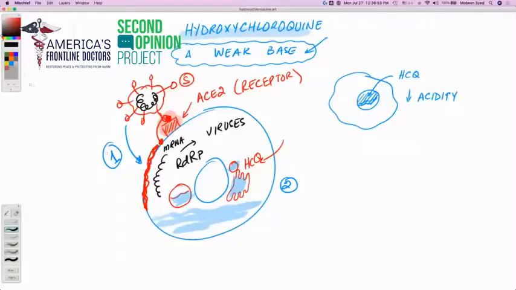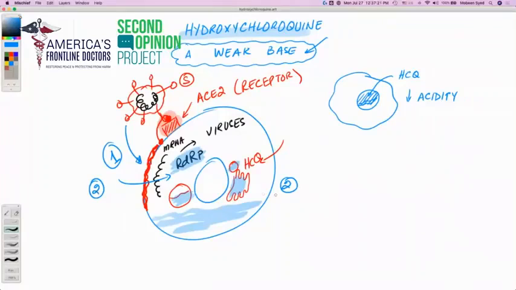And alkaline environment is bad for this enzyme as well. All of the cellular machinery needs acidic environment. So the second issue that occurs for coronavirus in the presence of HCQ is that the RDRP cannot function correctly. And that is another mechanism by which hydroxychloroquine stalls or slows down the virus replication.